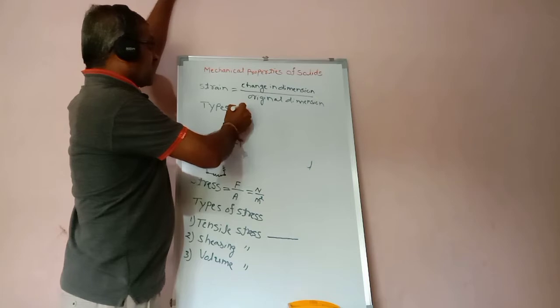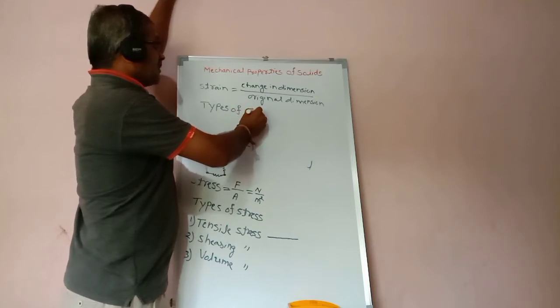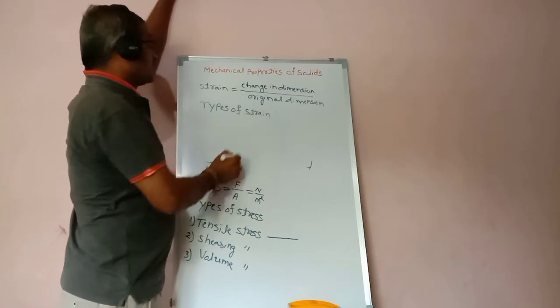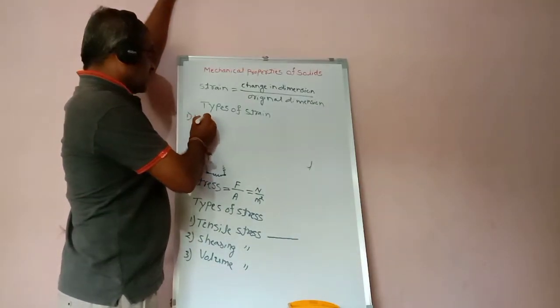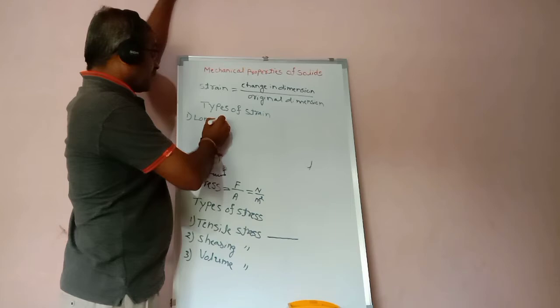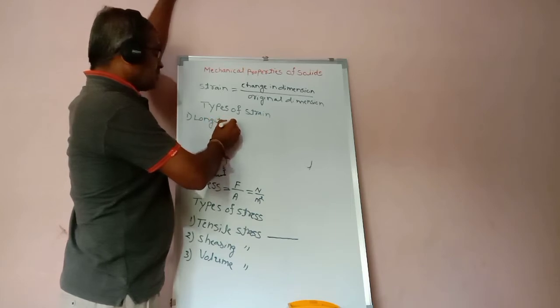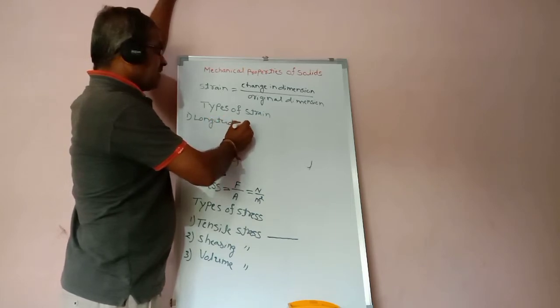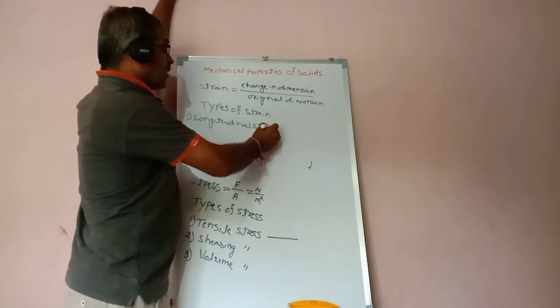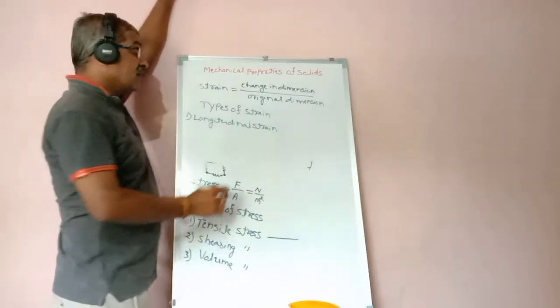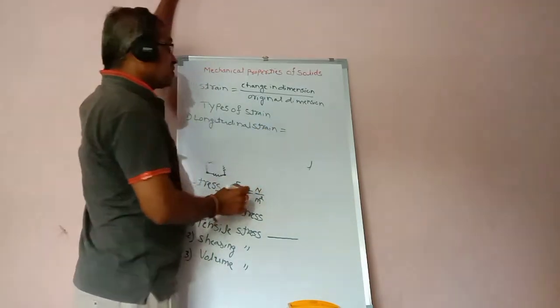Types of strain. First is the longitudinal strain. The longitudinal strain, what does it mean?